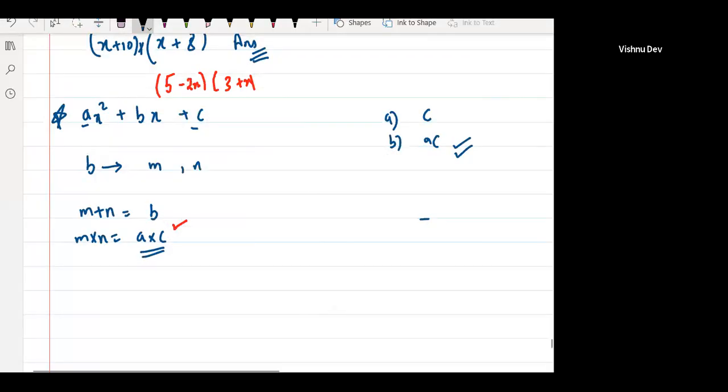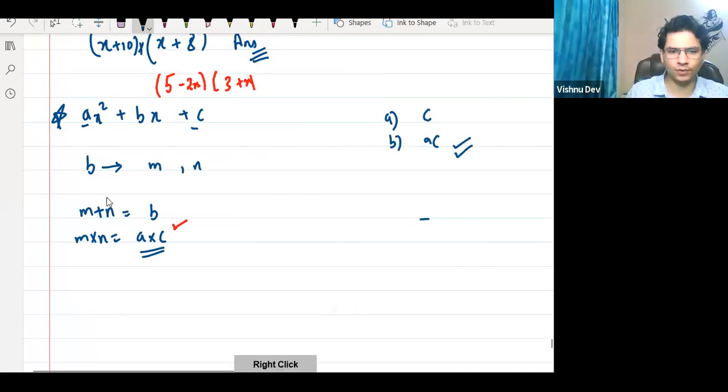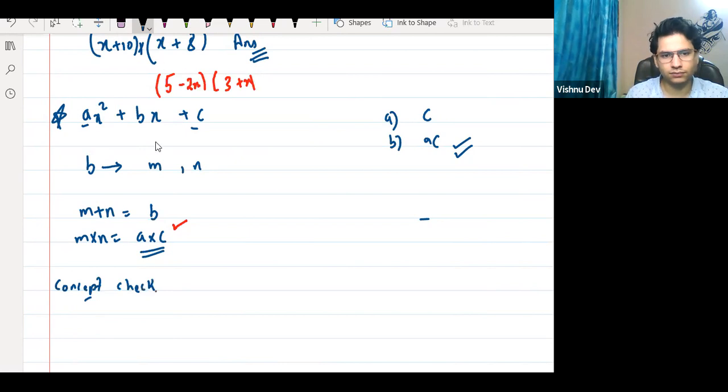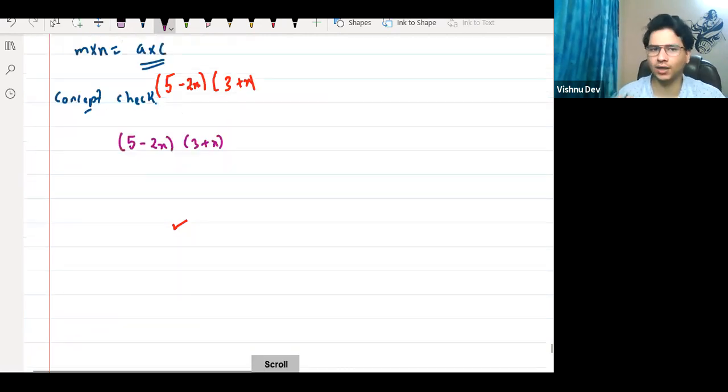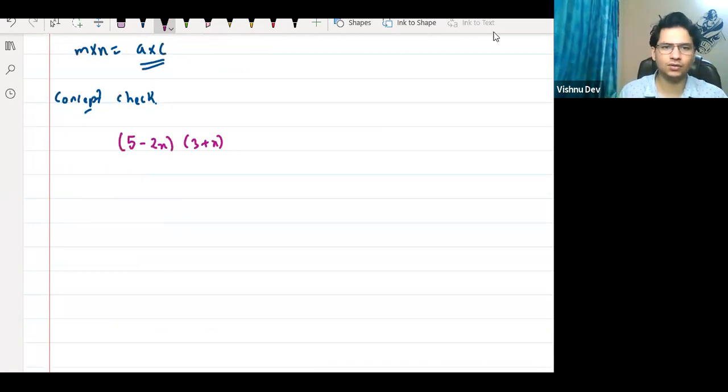चलो, let us see this problem. Everyone, let us see this problem. So I will take this example, है ना? So concept check. Okay, guys, focus here, right? Let us see how we build a concept. 5 minus 2x into 3 plus x. How we build a concept, step by step, no shortcut. There's no shortcut in the learning phase, है ना? No shortcut in learning phase.